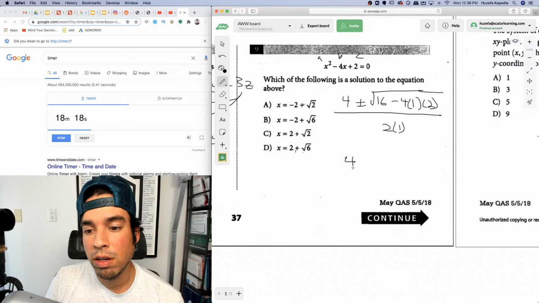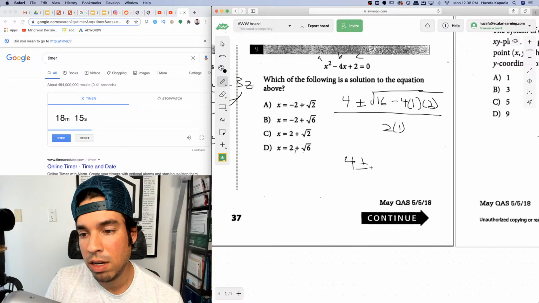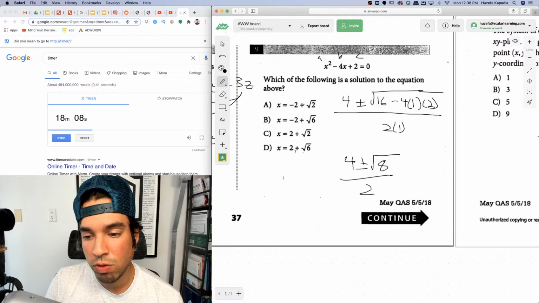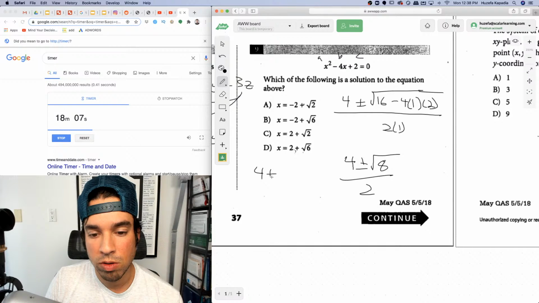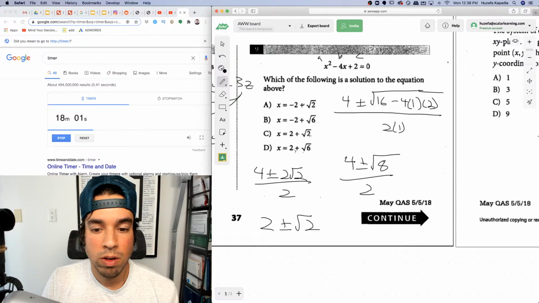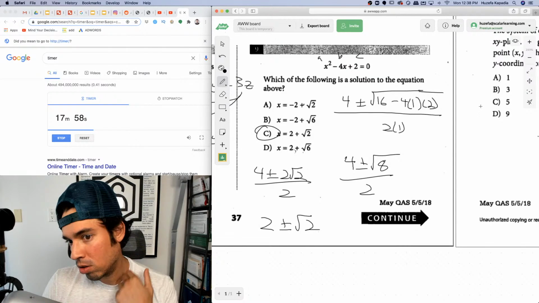Then I get 4 plus or minus the square root of 16 minus 8, which is 8. To factor out of 2, simplify by, it's 4 times 2, so the square root of 4 is 2. Plus or minus 2 root 2. Divide by 2, it's 2 plus or minus root 2. So it's this one. That's one of the solutions.